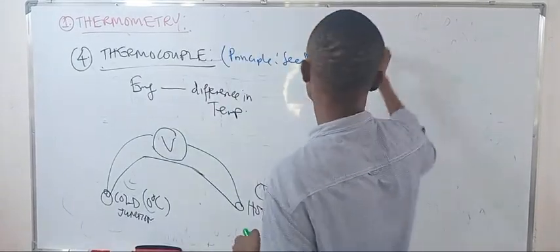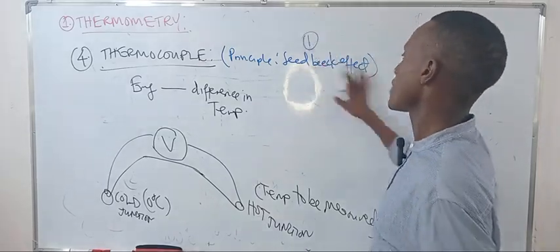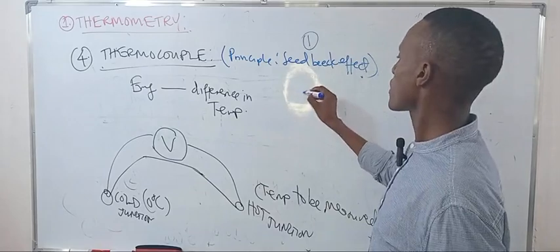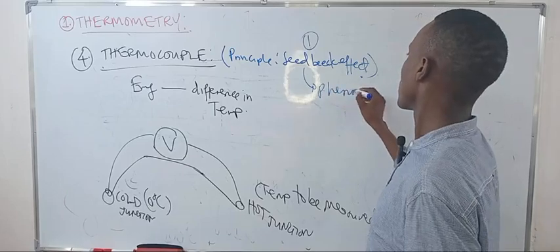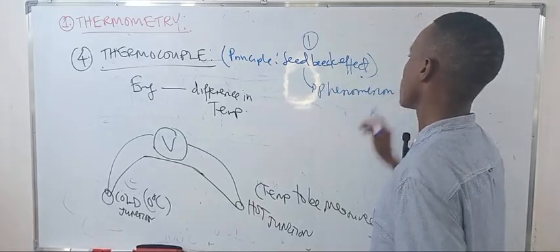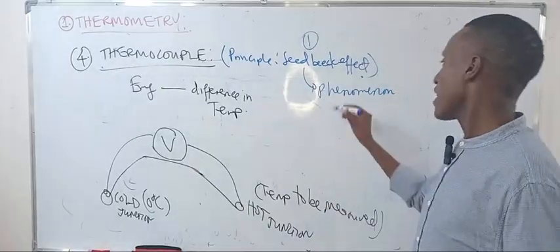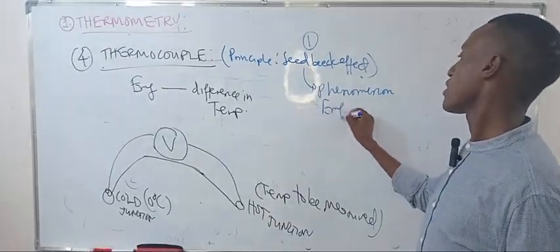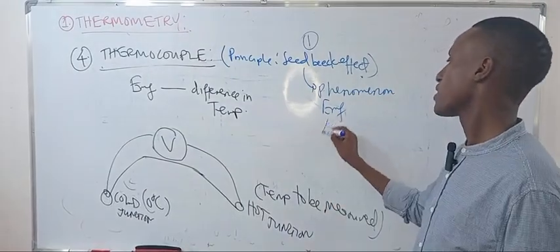Term number 1 is the Seebeck effect. What is the Seebeck effect? It's the phenomenon of development of EMF due to difference in temperature.